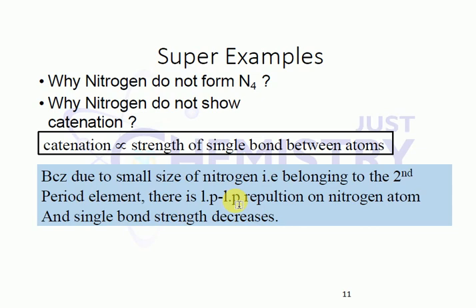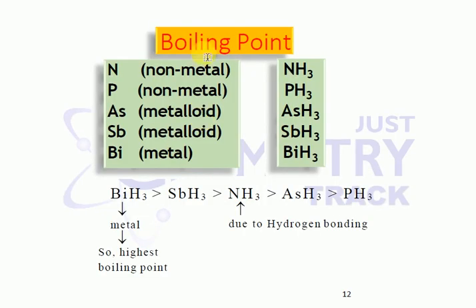That's why the single bond strength decreases, and nitrogen forms a triple bond only. Because of electronic repulsions, nitrogen cannot form N4. Also, due to lack of d orbitals, it cannot form it.